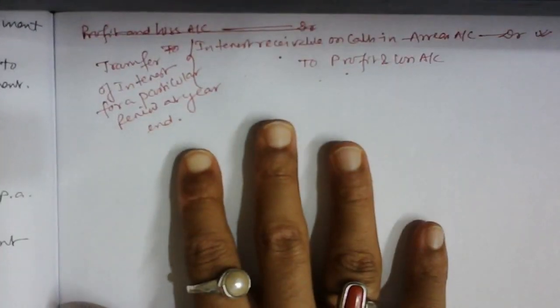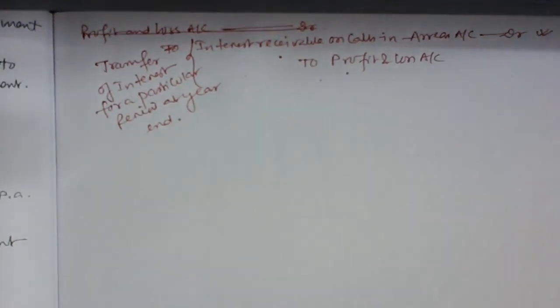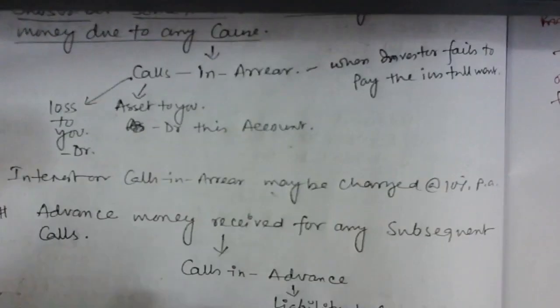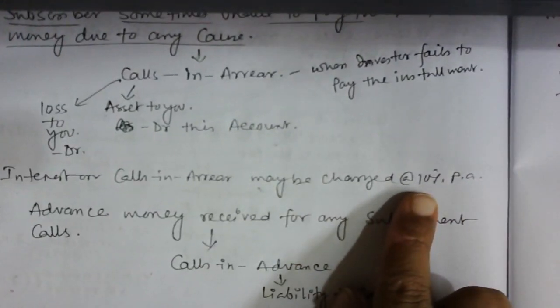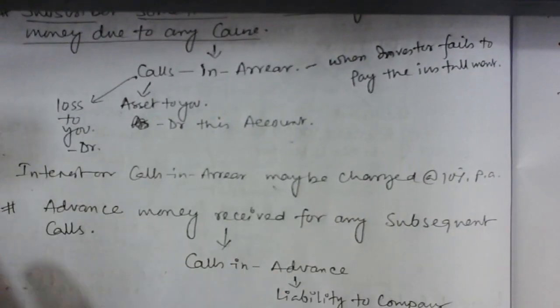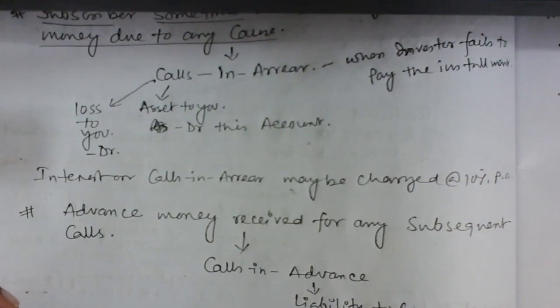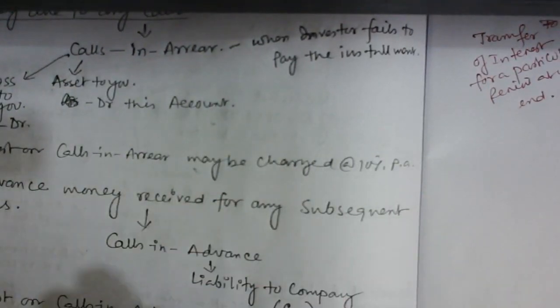So guys, this is with respect to the calls-in-arrear. What we have discussed in the last class, guys, is that in case of calls-in-arrear, what is the rate of interest? Sir, 10%. It's very clear, sir. The rate of interest is 10%. Okay, so let's take an example. I'm going to solve it.